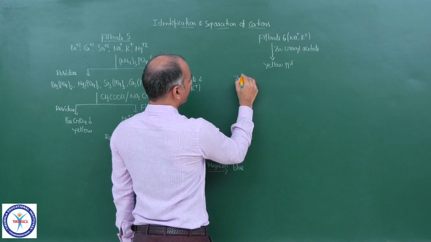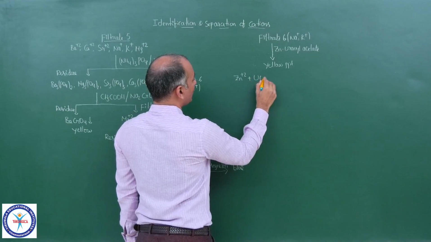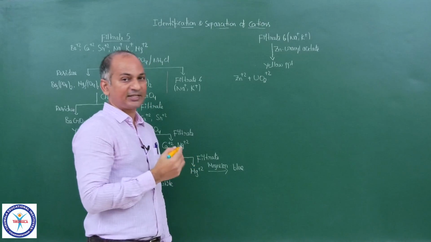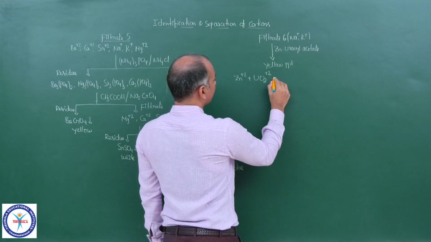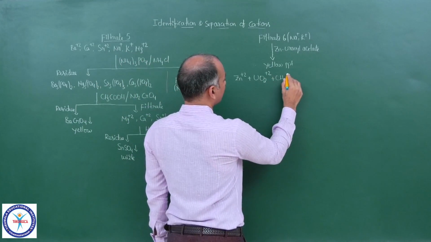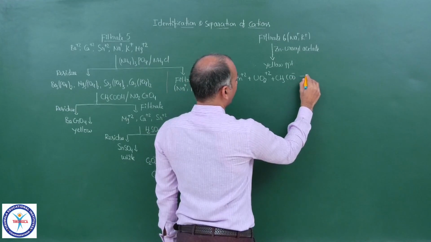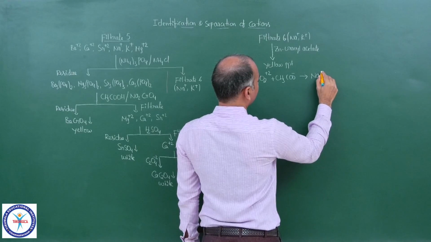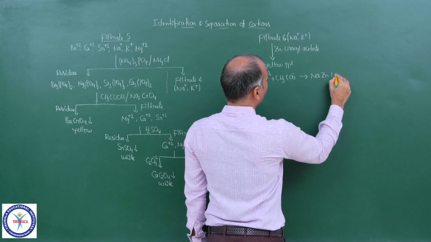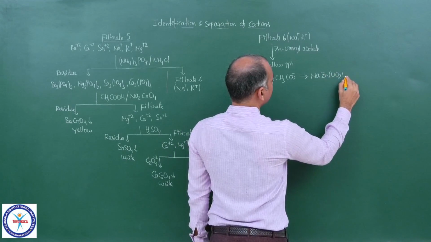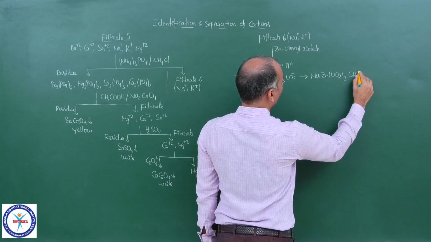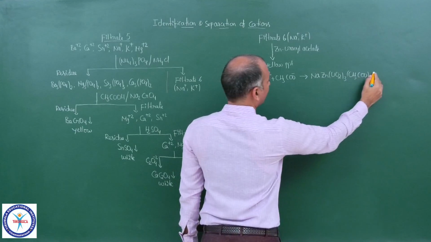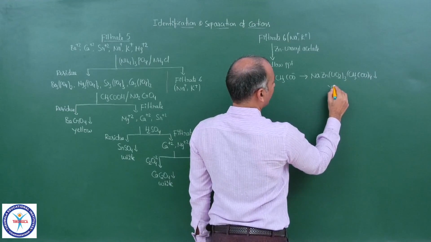Zn+2 plus UO2+2, that means uranium is in +6 oxidation state, plus acetate ion CH3COO-, and with this you will get NaZn(UO2)3(CH3COO)9, and this is yellow in color.